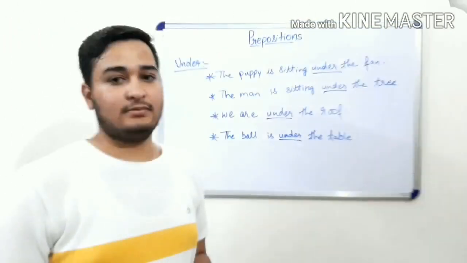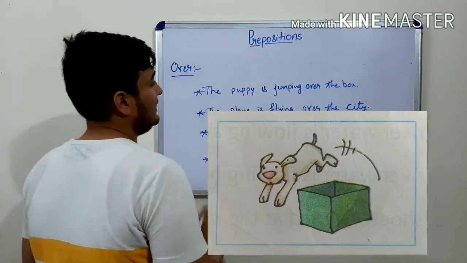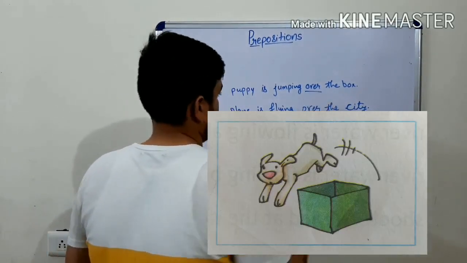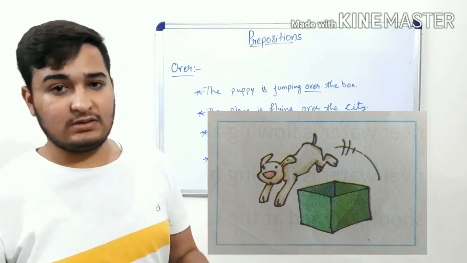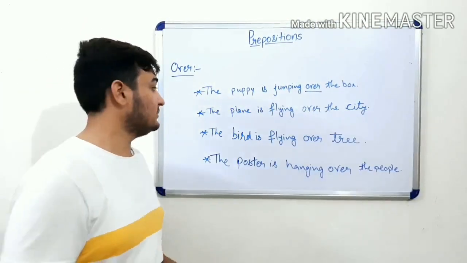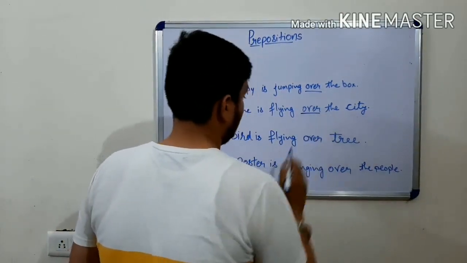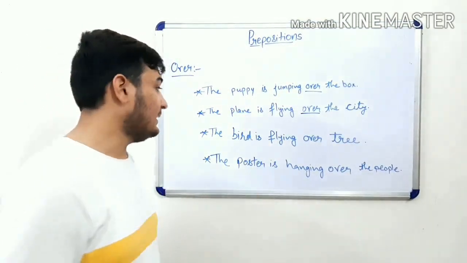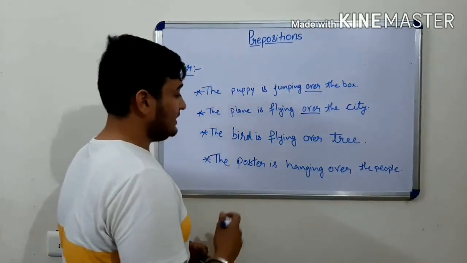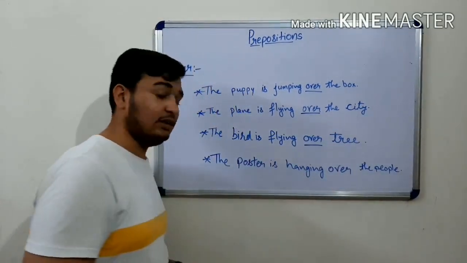So our eighth example is over. The puppy is jumping over the box. As you can see in the picture, the puppy is jumping over the box, upside the box. The plane is flying over the city. The bird is flying over the tree.